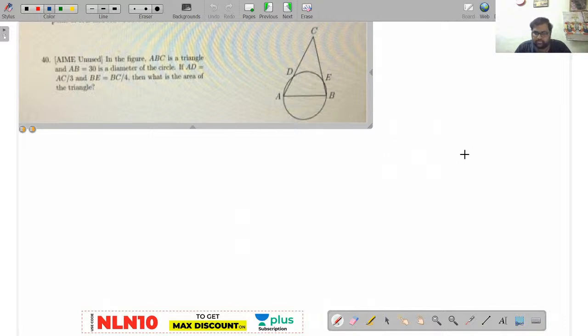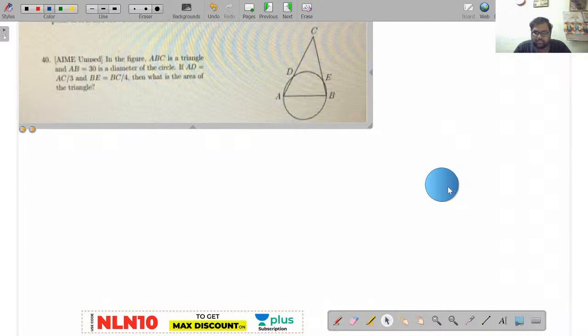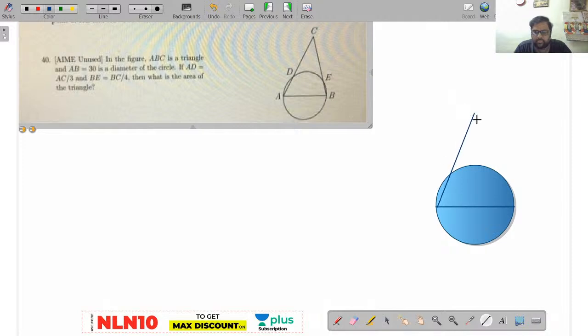I'll draw the diagram also. Observe the question there.